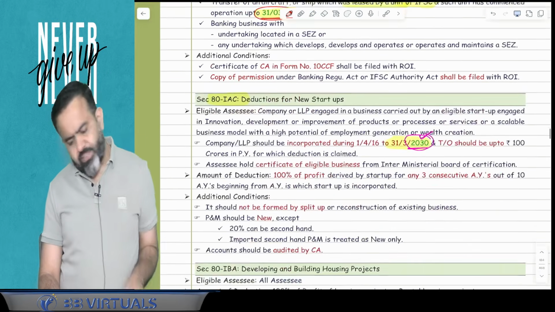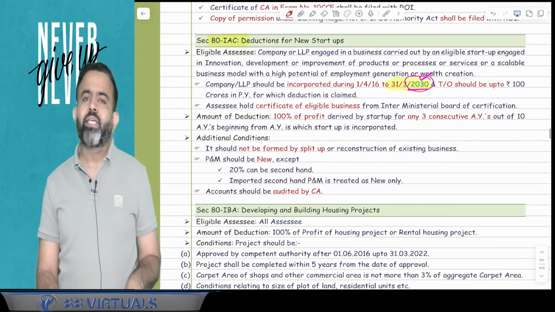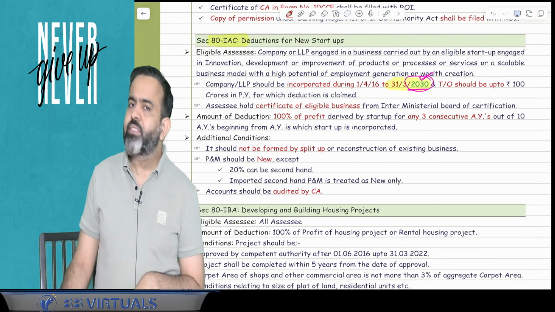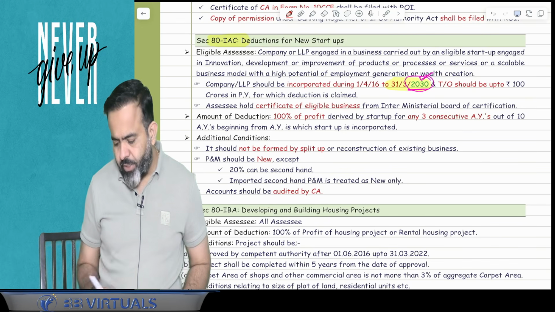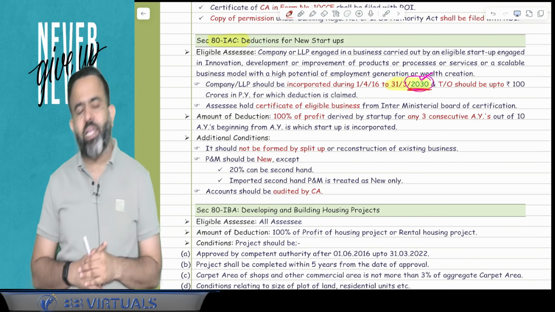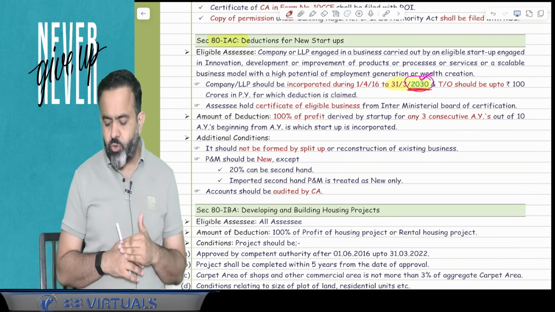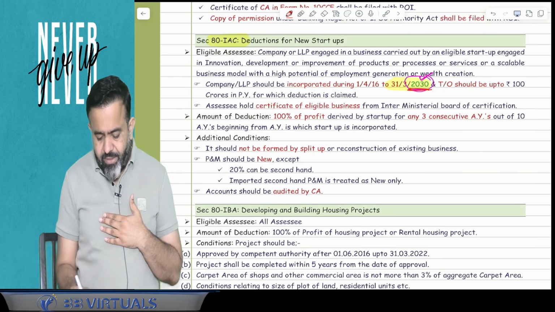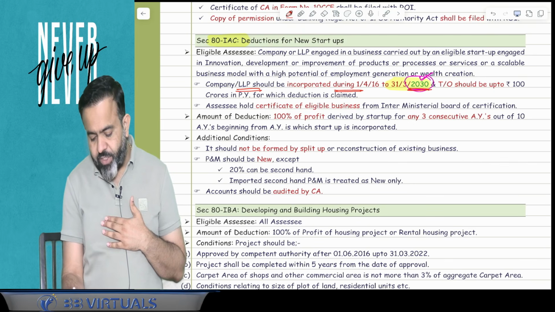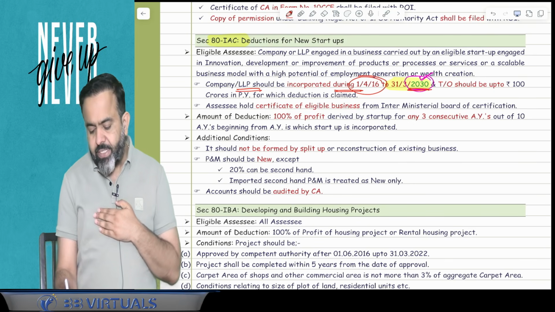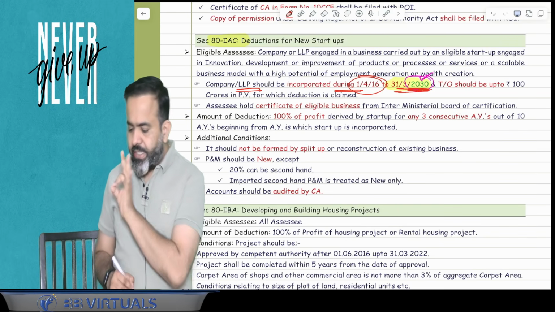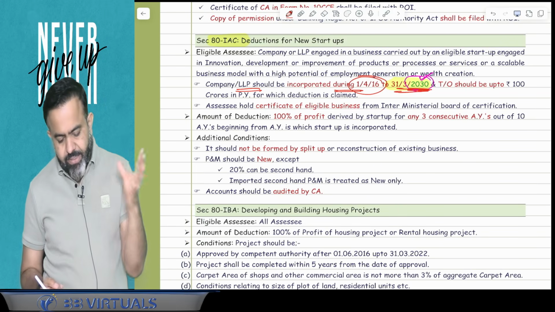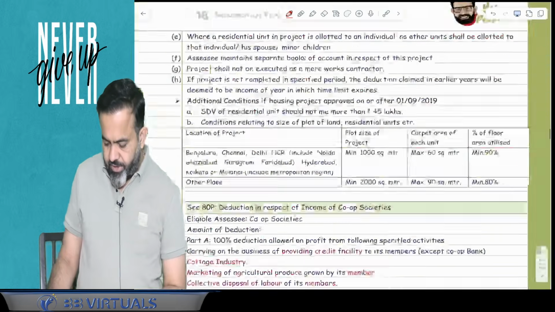Now in the same line, section 80-IAC. 80-IAC is for a startup. So in case of a startup, for 3 years out of 10 years there is no need to pay the tax. Here you know that earlier that date was 2025. Now that date has been changed to 2030. So here the company or LLP should be incorporated during 1st April 2016 till 31st March 2030. Done. So this is one small change here.